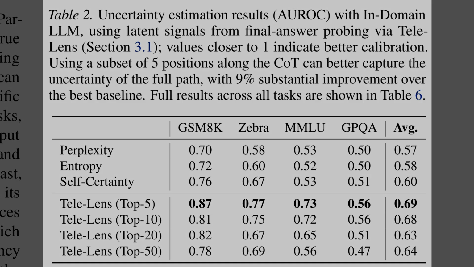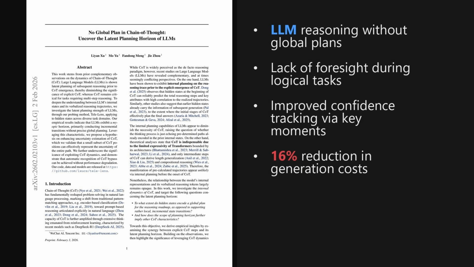This 9% improvement confirms that monitoring just a few pivotal moments yields a much cleaner signal of confidence than analyzing the entire sequence. So, wrapping up, the core takeaway is that large language models reason incrementally without a hidden global plan. This insight allows us to detect high confidence early and bypass the reasoning chain for easier tasks, effectively cutting generation costs by over 16%.